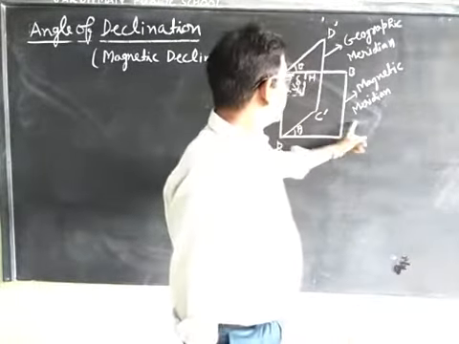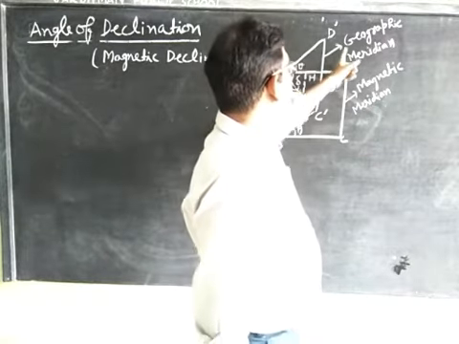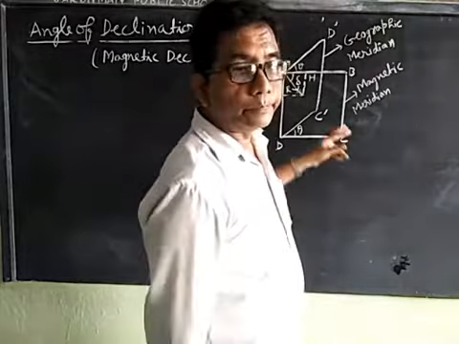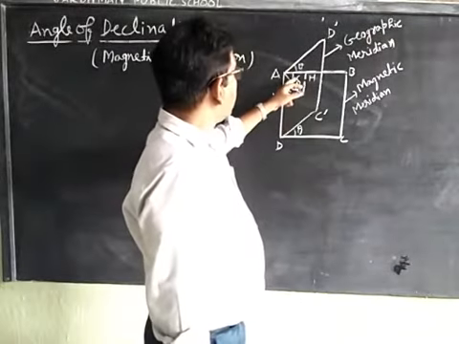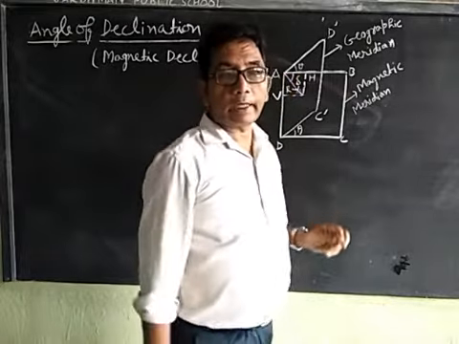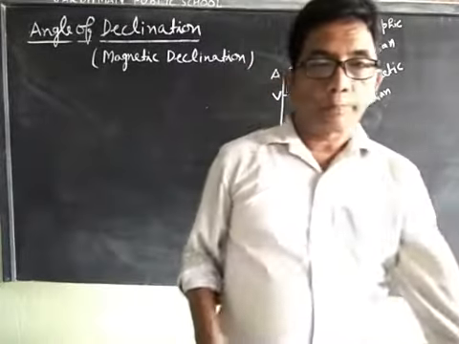This is the magnetic meridian and this is the geographic meridian, and this is delta, the angle of dip.